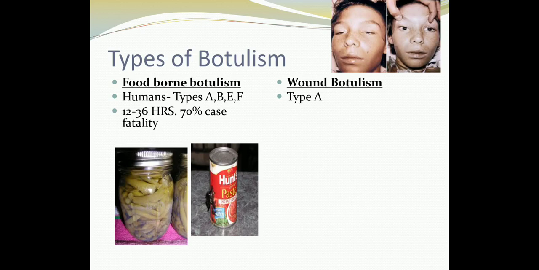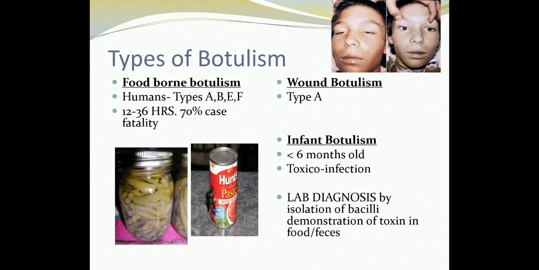All the features that I mentioned before of foodborne botulism are present except for the gastrointestinal features. Infant botulism is usually seen in less than 6 months of age, and this usually results from the ingestion of contaminated honey or contaminated food with the spores of Clostridium botulinum in children less than 6 months of age.